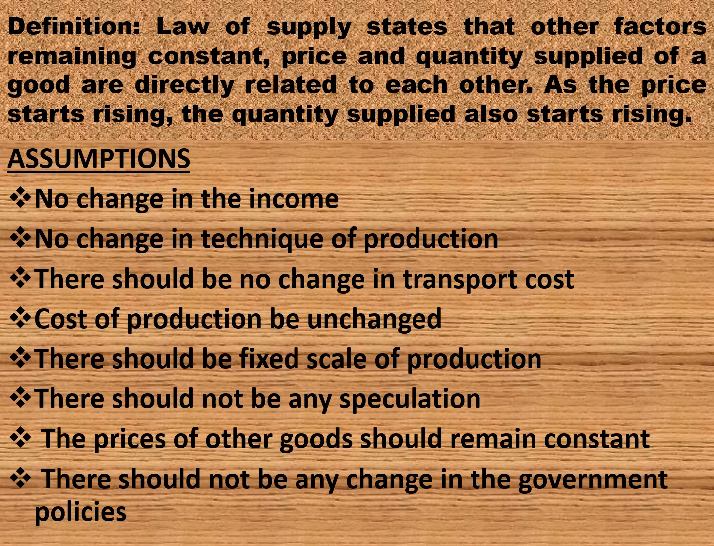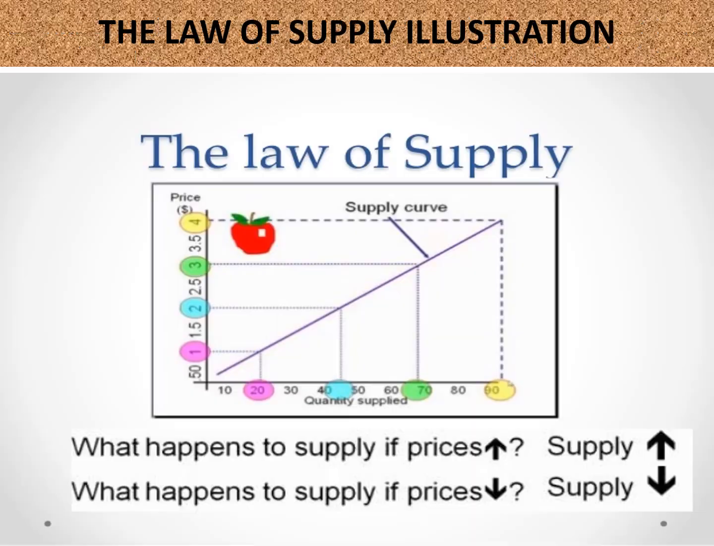Assumptions. To make this law successful, there are certain assumptions: no change in income, techniques of production, transport cost, cost of production, fixed scale of production. There is no scope for any speculation, the prices remain constant, and there should not be any change in the government policy. Dear students, let's see the law of supply illustration.